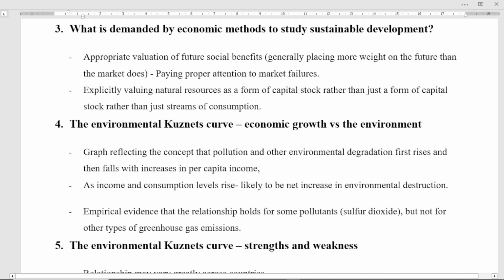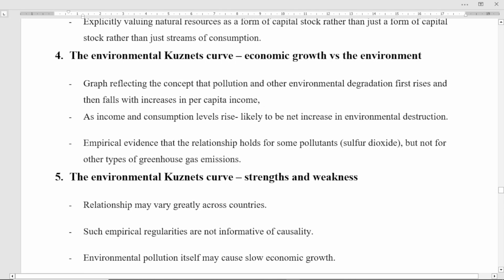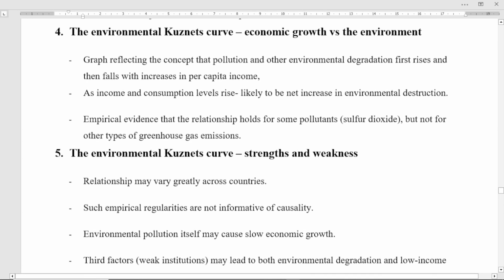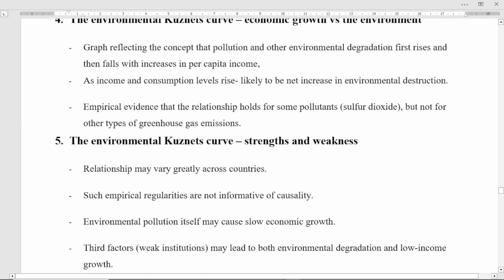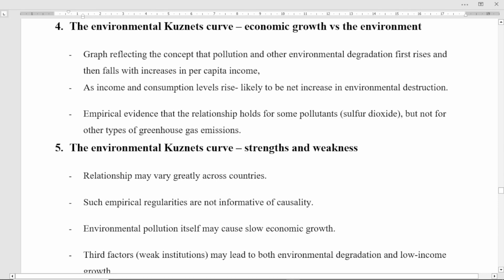Environmental Kuznets curve, or economic growth versus the environment. So it's a graph reflecting the concept that pollution and other environmental degradation first rise and then fall with increasing per capita income, right?